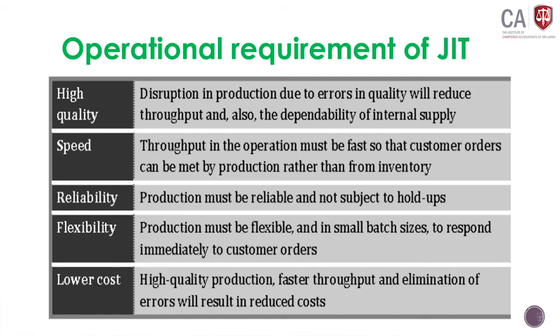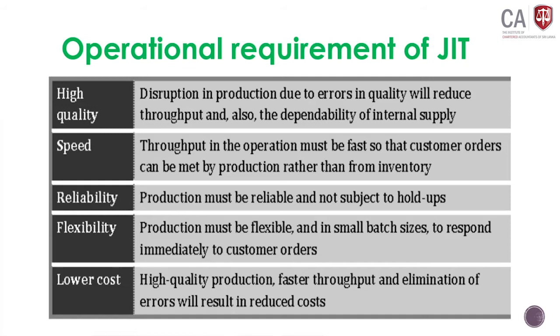Operational requirement number 1, high quality. That means in a JIT manufacturing environment, you have to maintain high quality. Since this is a Japanese technique, they use this just in time technique for their automobile companies. Just in time, Kaizen costing. When I come to Kaizen, I will explain. Disruption in production due to errors in quality will reduce throughput and also the dependability of internal supply.